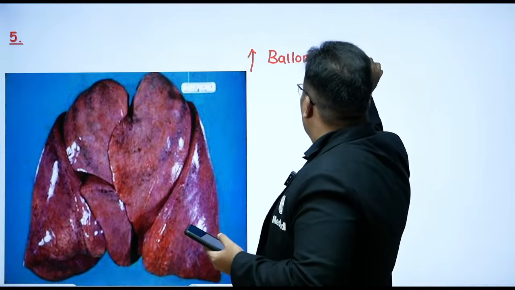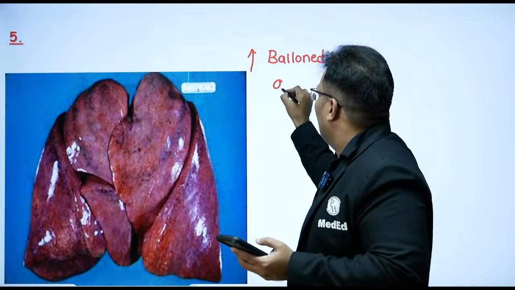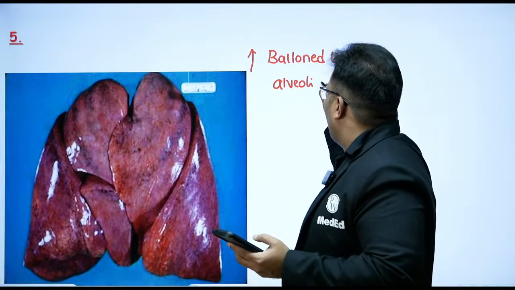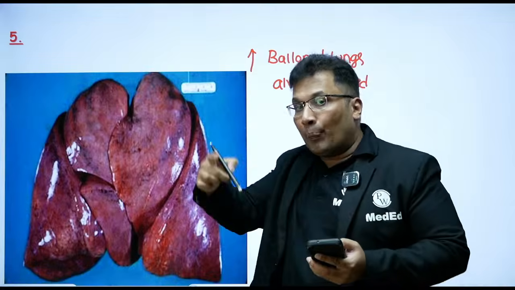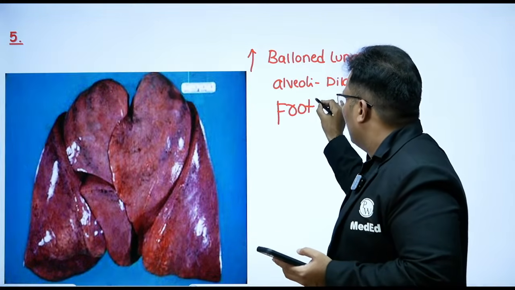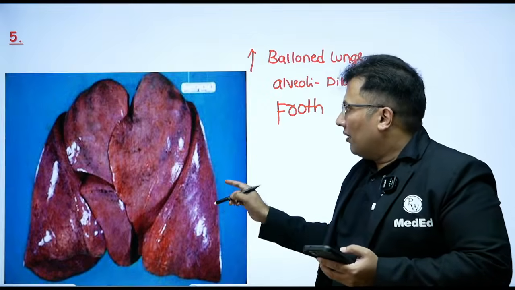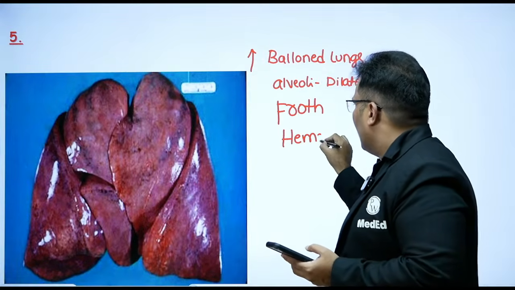Alveoli are dilated, there is rupture of alveoli, there is froth, and you can see the hemorrhages there.